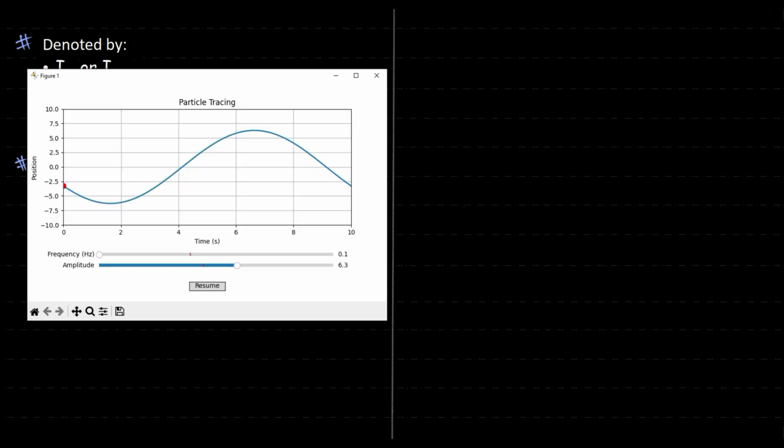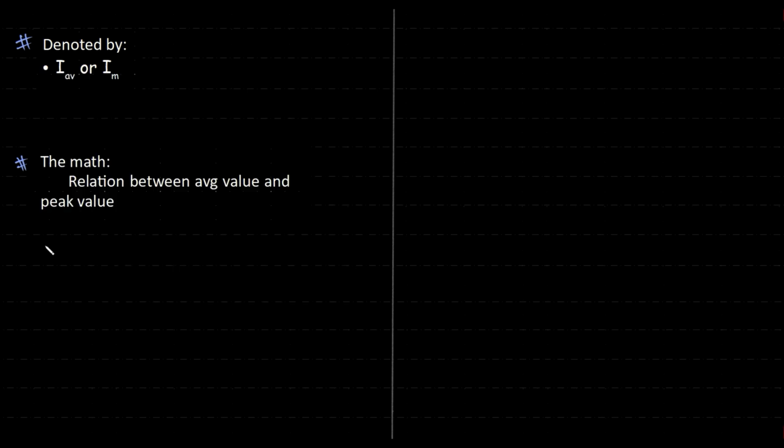So what is it that we are doing? We have half of it. Take up any half, of course, either at the top or the bottom. Find the total, divide by half the time, T by 2 basically. So, the relation between average value and peak value is given by what? I is equal to I naught sine omega t.